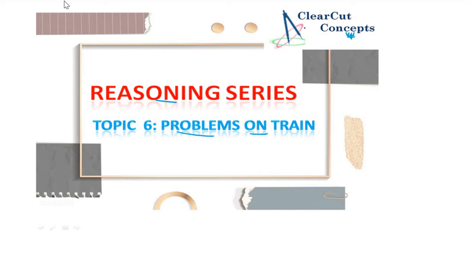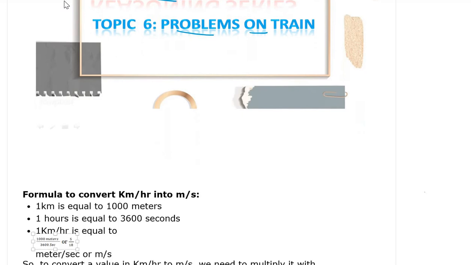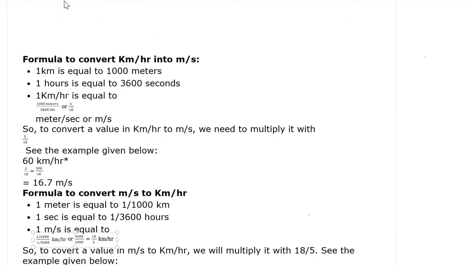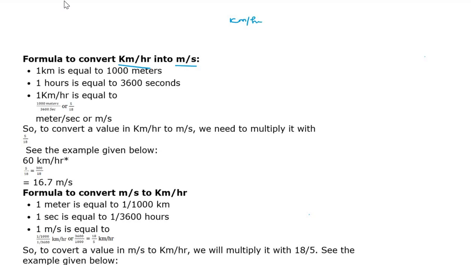Okay, let's get started. So first one, conversion. Okay, kilometer to meter per second. This is the basic concept we must know. Okay, because some question in kilometer per hour, but option always in meter per second, vice versa. At the time we need to change the answer in the particular unit, whatever given in the question paper.